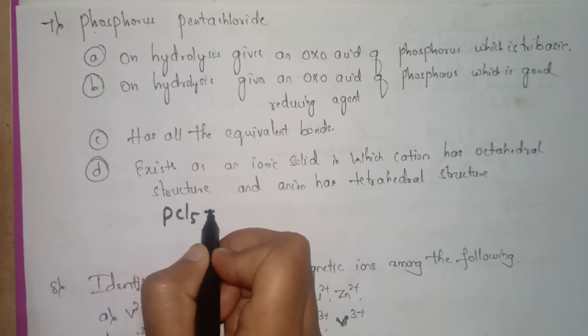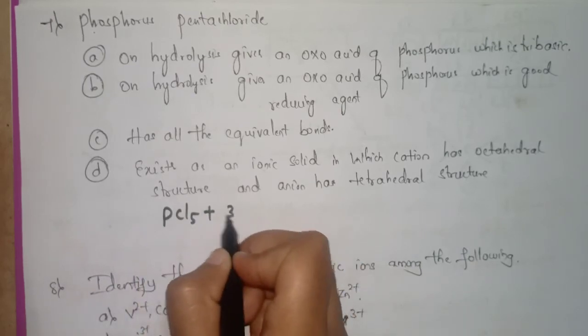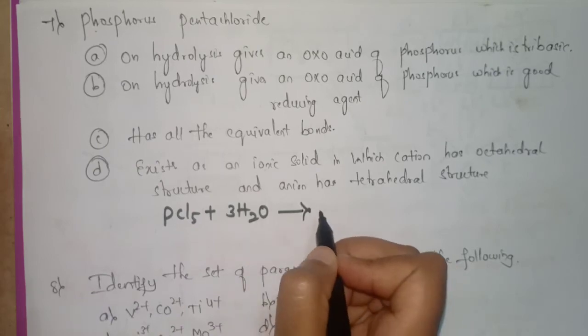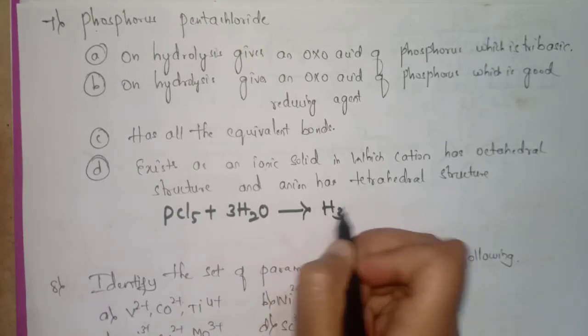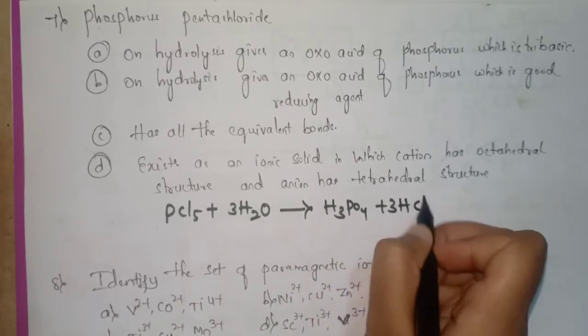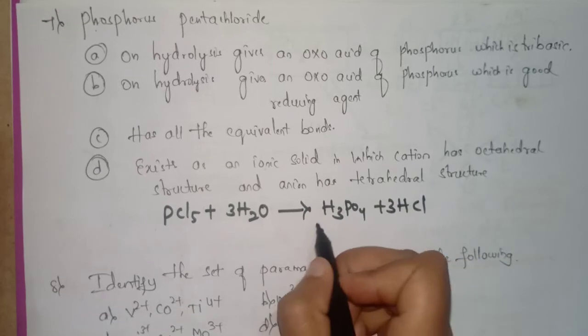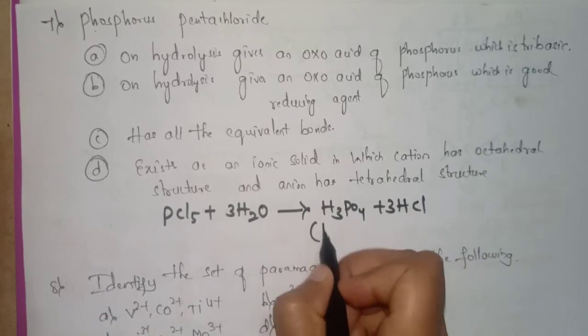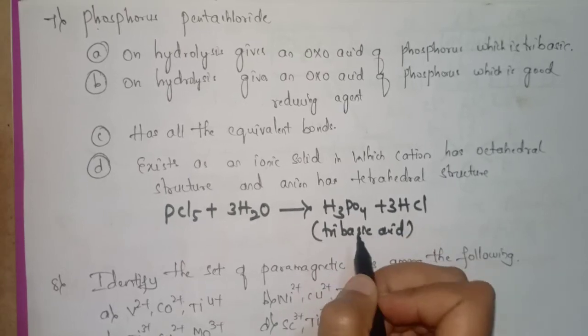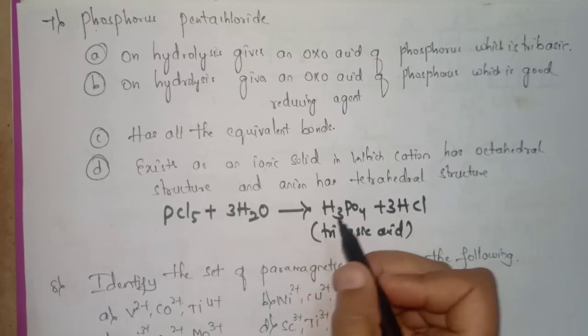When it undergoes hydrolysis, we can get H3PO4 plus 3HCl. So here it is the tribasic acid. We have got the tribasic acid. I will say why it is tribasic. It is orthophosphoric acid.